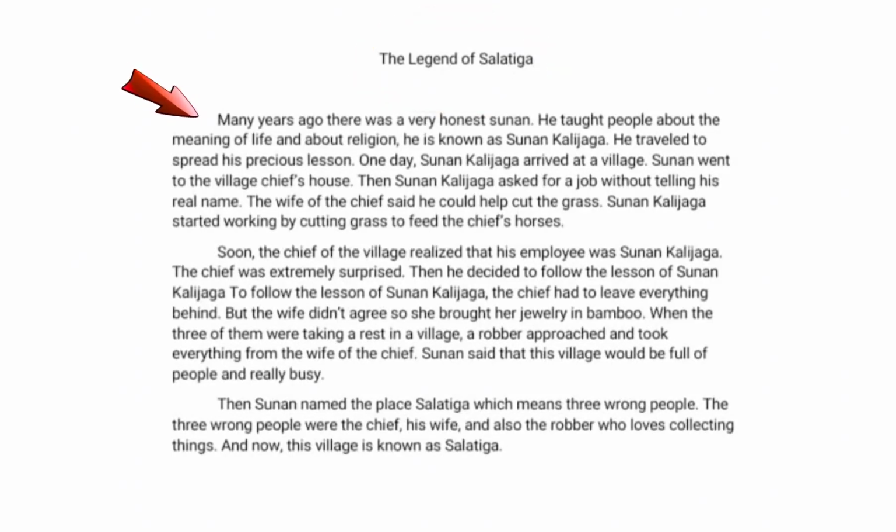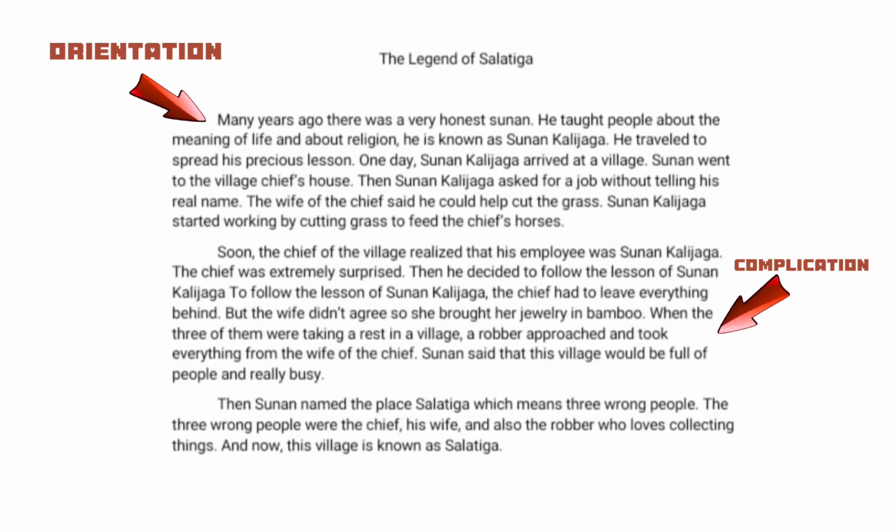The first paragraph is orientation because this section contains the place of the incident and the time of the incident. The next is the second paragraph. It's complication because it's a series of storylines which then continue to conflict. So the last is resolution. This is the final part of the story where this part contains the resolution.